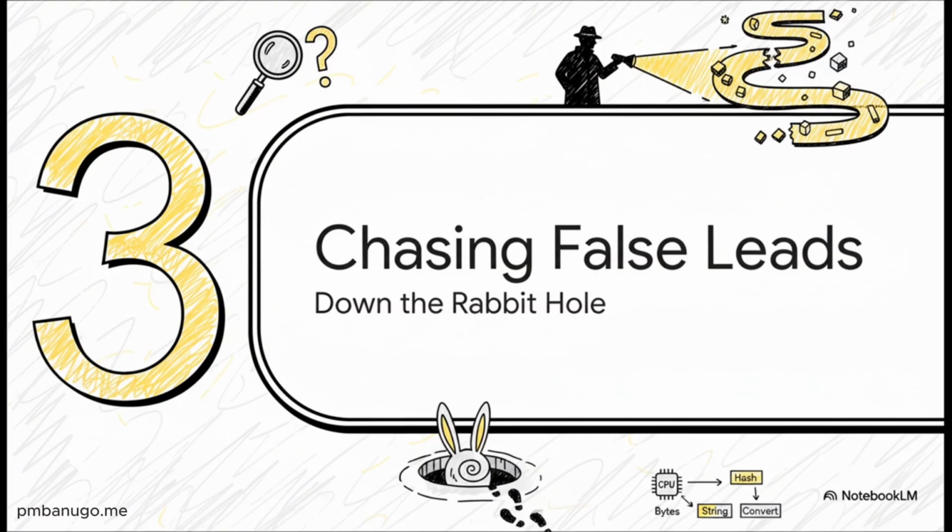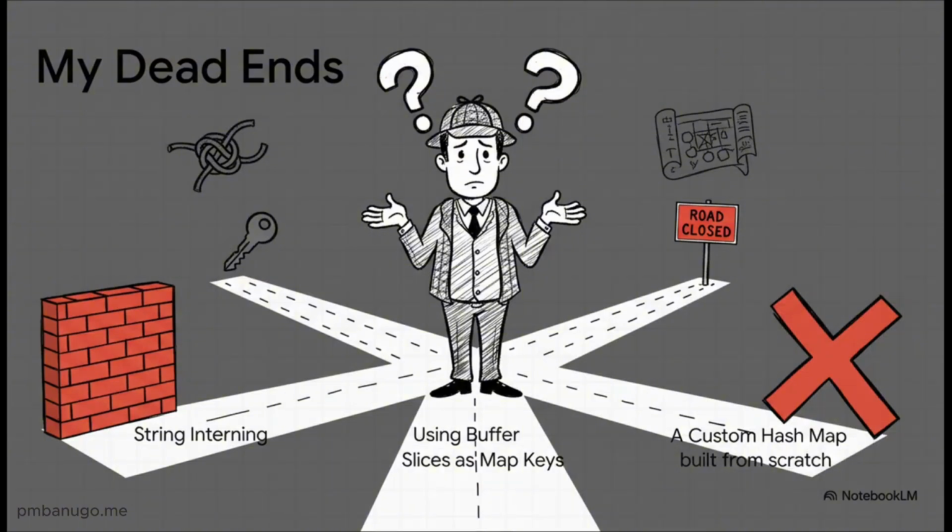And let me tell you, trying to solve that problem led me down some seriously dark alleys. Man, I tried everything. I looked into string interning. Nope. Dead end. I tried using raw buffer slices as keys. Total disaster. Just corrupted all my data because of how JavaScript maps work. I even went so far as to build my own custom hash map from scratch.